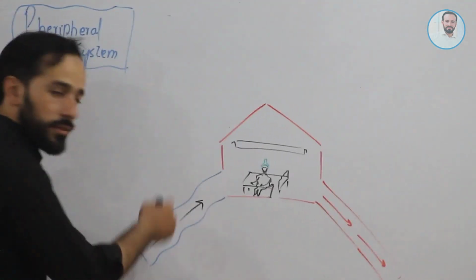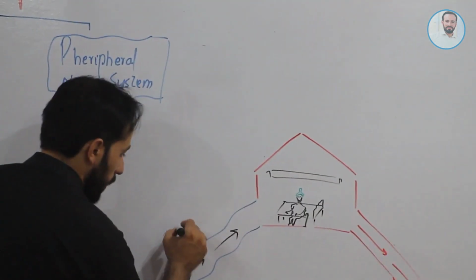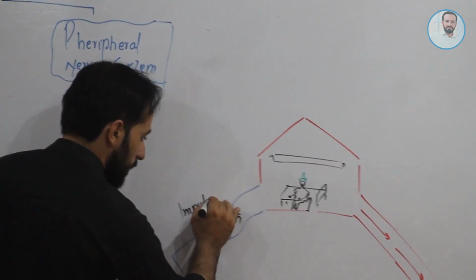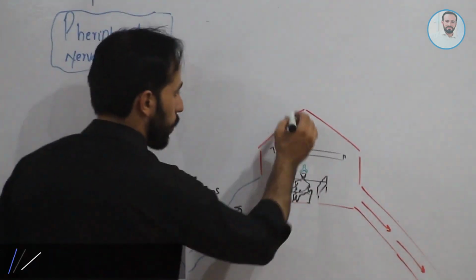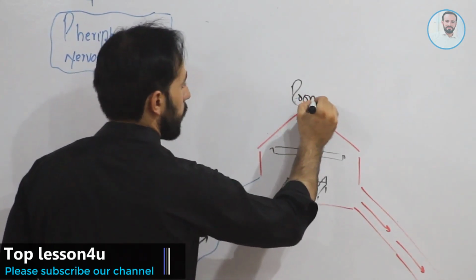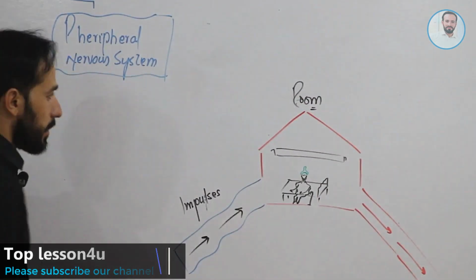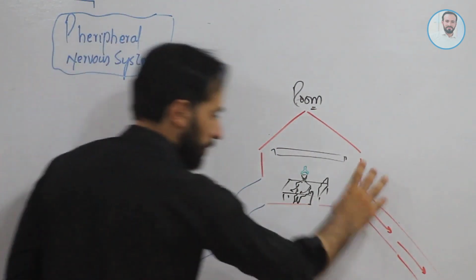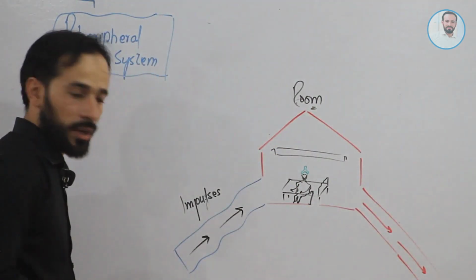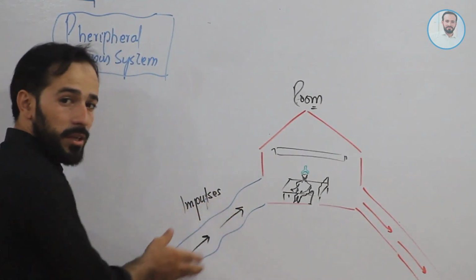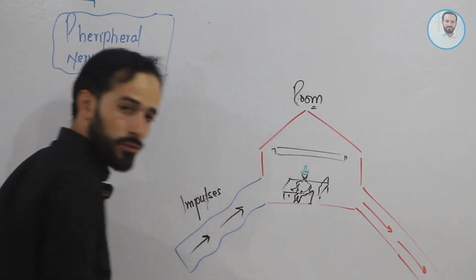From here, friends, look carefully. From here, impulses or messages are coming towards this room. Let me write it as room. This is a room, this is a way coming to the room, and this is a way going back from the room. So messages from the people are coming towards this room.